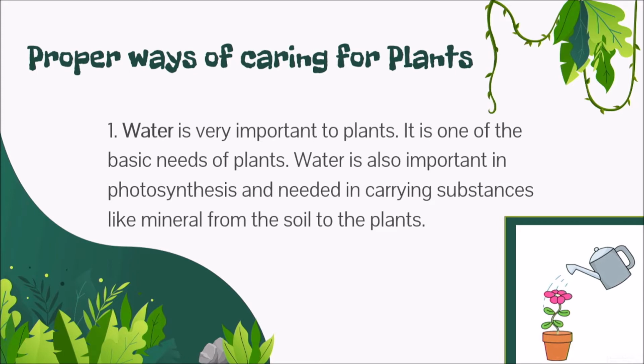Photosynthesis is the process for plants to have their food. Plants can create their own food, and water is needed in carrying substances like minerals from the soil to the plants. Remember that water is very important.